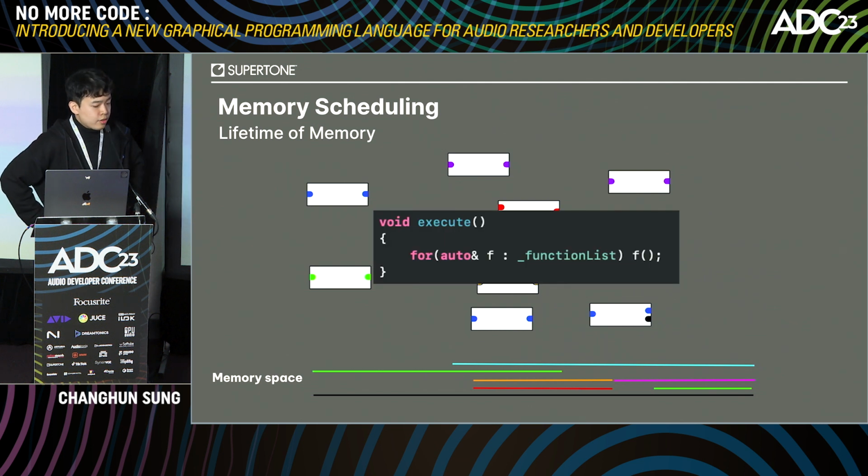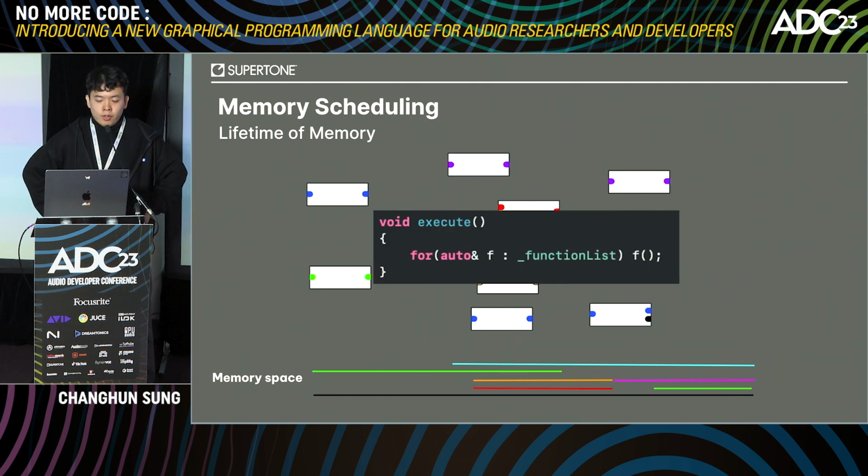So the actual graph execution logic for the node ends up looking like this, just calling a void function pointer sequentially. Isn't it beautiful?